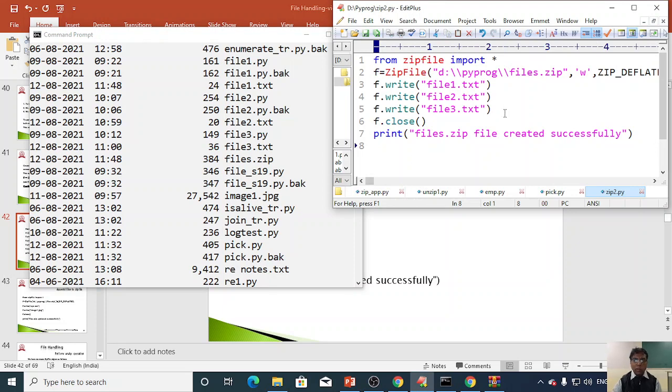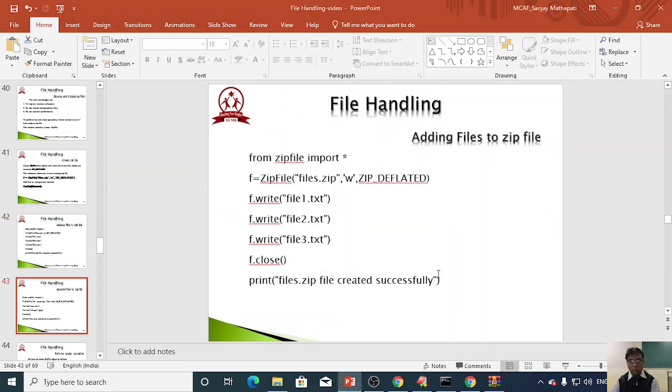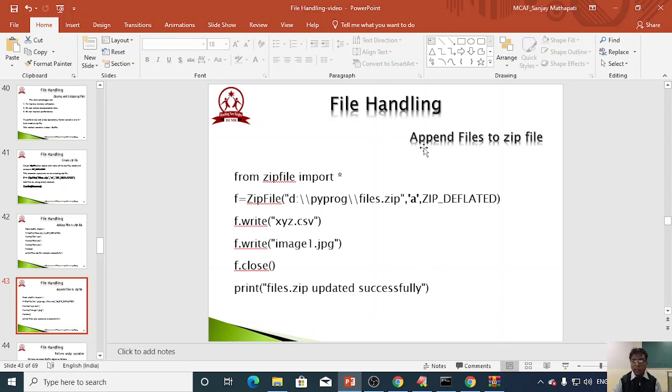Now if I would like to add more files to the existing zip file: with write mode, if the file already exists, its contents are overwritten. So without disturbing the existing contents, if you would like to add something more, we have to go for append mode.